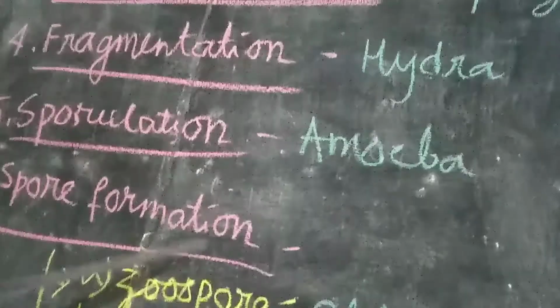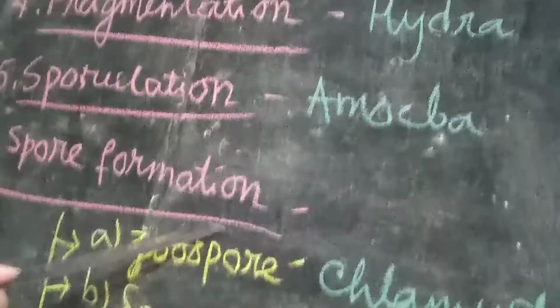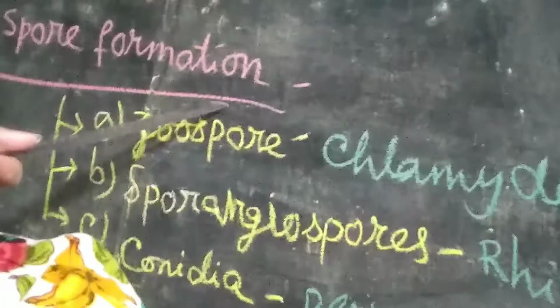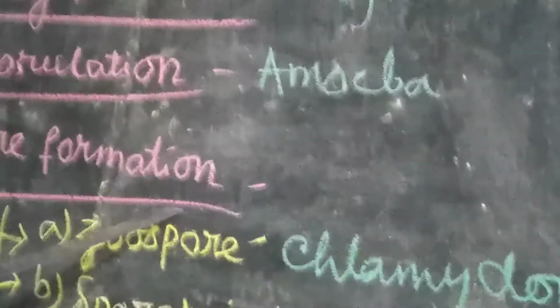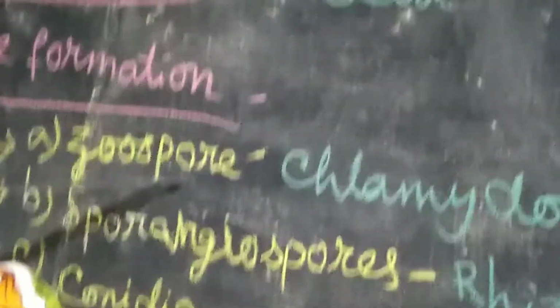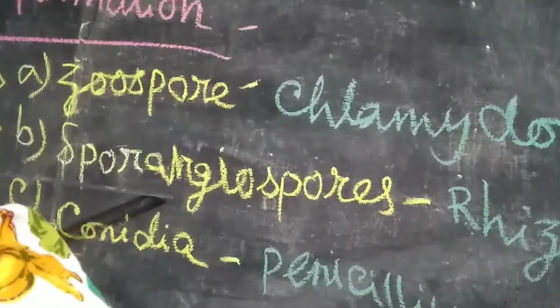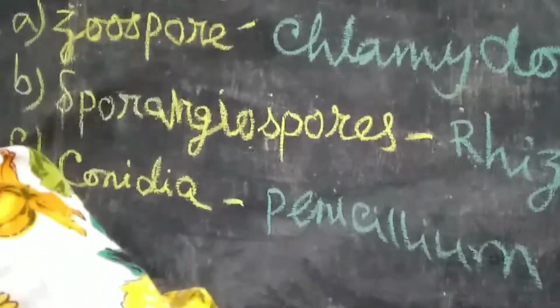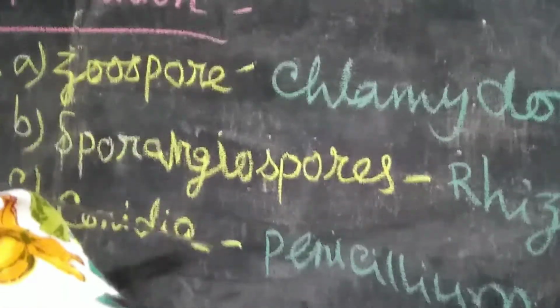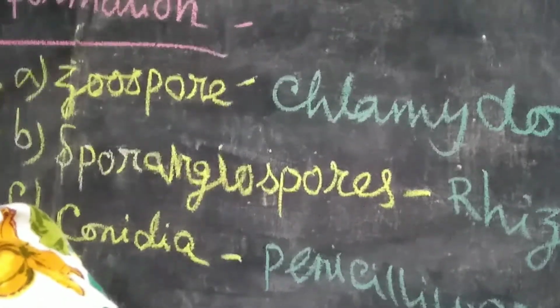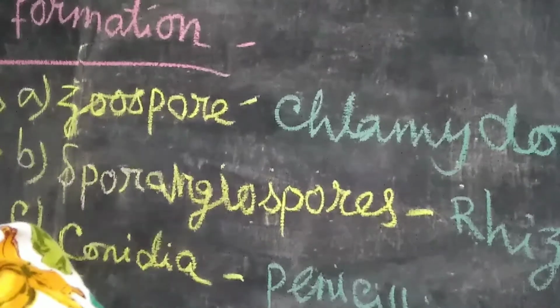Next is spore formation. Spore formation is especially visible in fungi, an asexual mode of reproduction, and includes zoospore, conidia, sporangiospore, oidia. So different types of spore formation are there. They are normally seen in fungi.